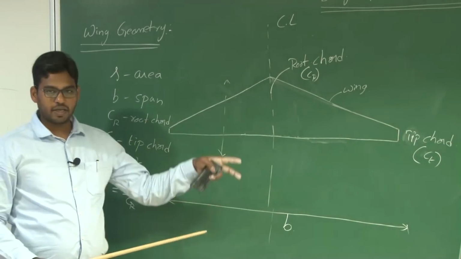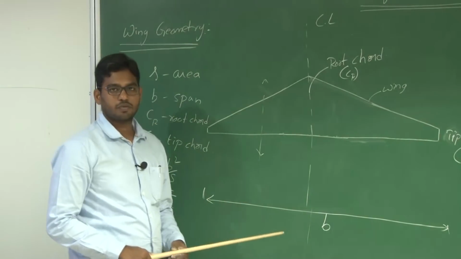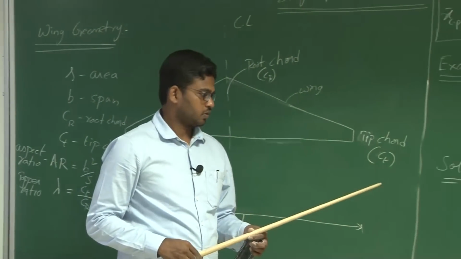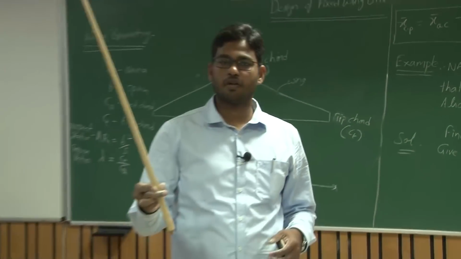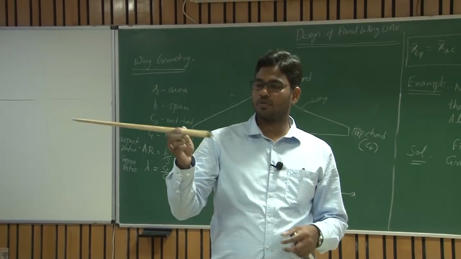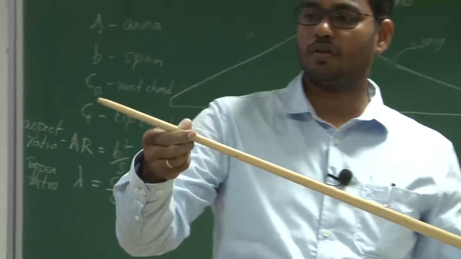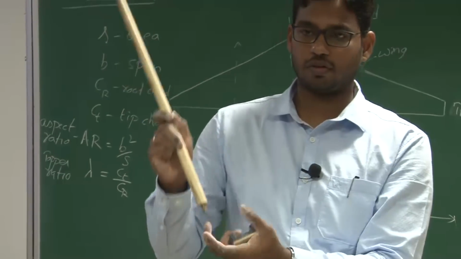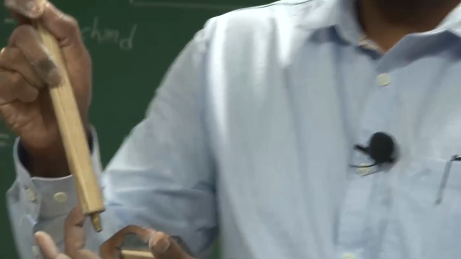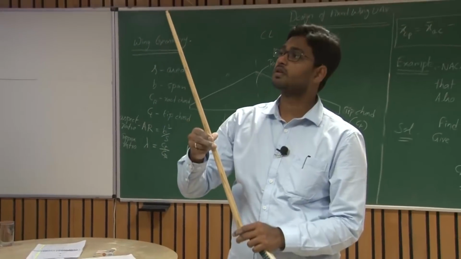Or when we talk about a taper, is this lambda sufficient enough? Or do we require any other information? As far as I am concerned, let us consider this pointer. It is conical in shape, and the diameter here is large compared to that of the tip. Definitely, because for a cone you have a bigger base and a smaller tip.